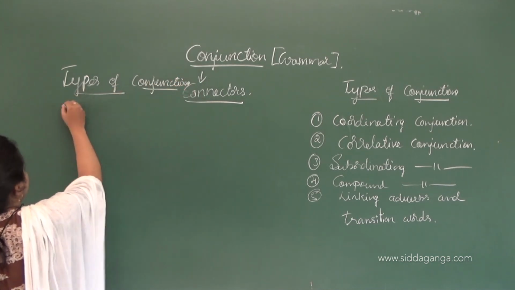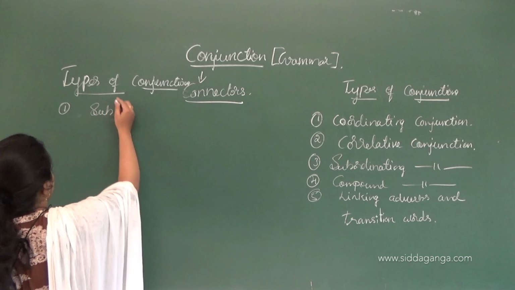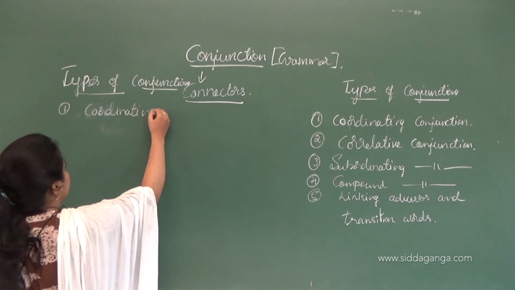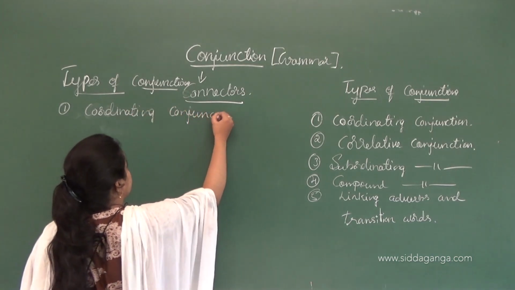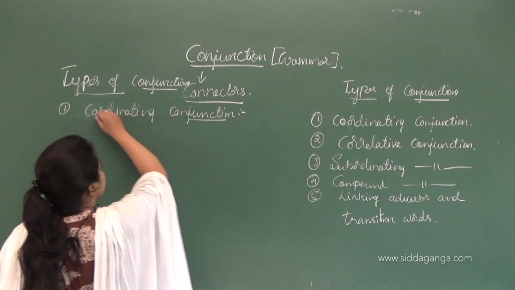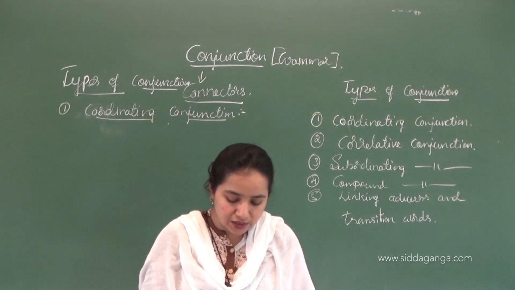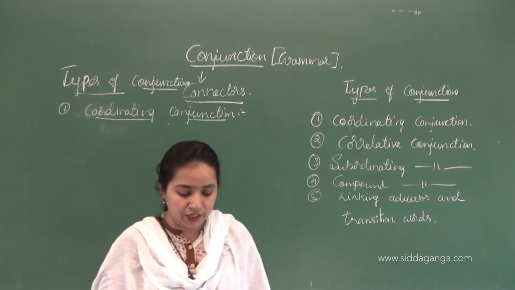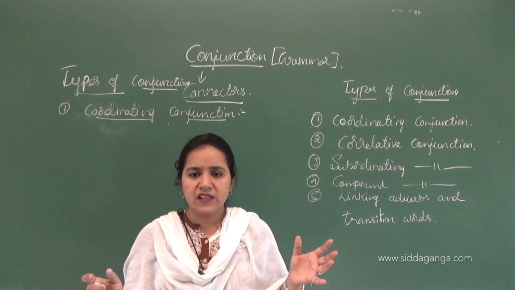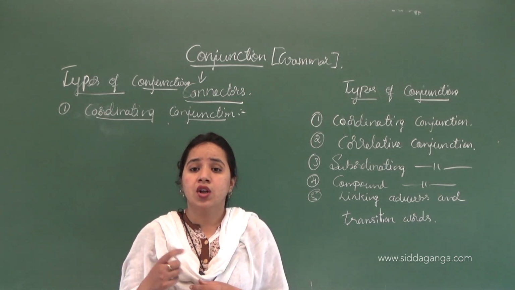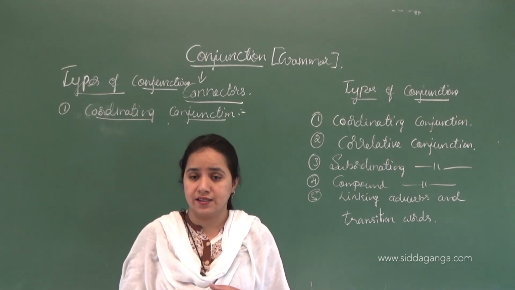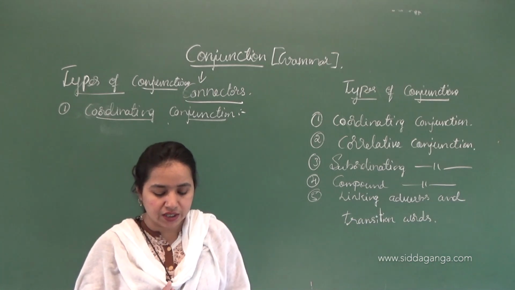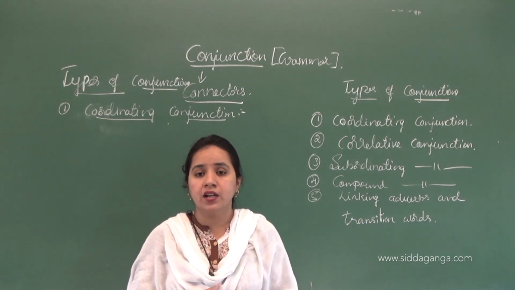These coordinating conjunctions are used to connect phrases or words or clauses of equal rank, okay? They are used to connect clauses, sentences and also words, sometimes.